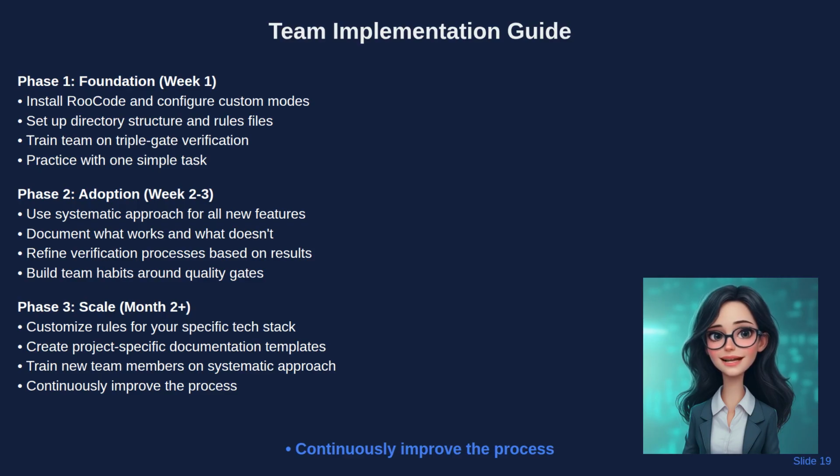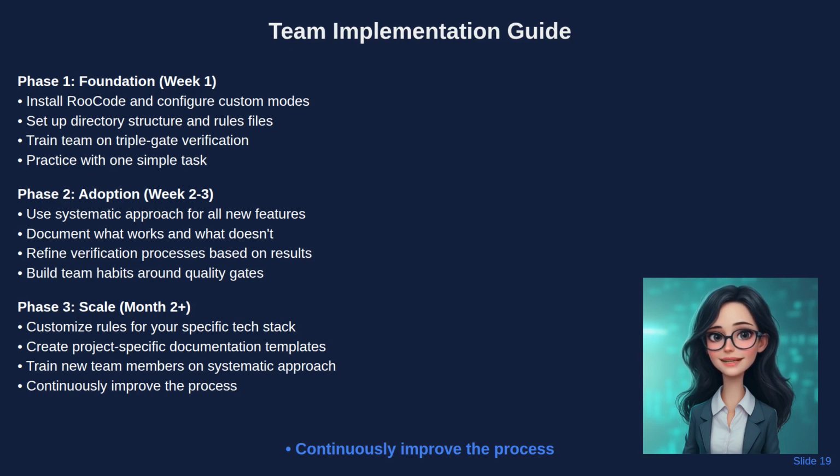Use the systematic approach for all new features. Document what works and what doesn't. Refine verification processes based on results, and build team habits around quality gates. This phase requires discipline as the team adjusts to new practices.